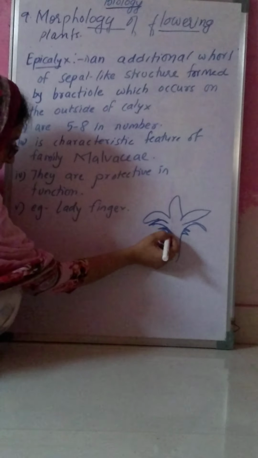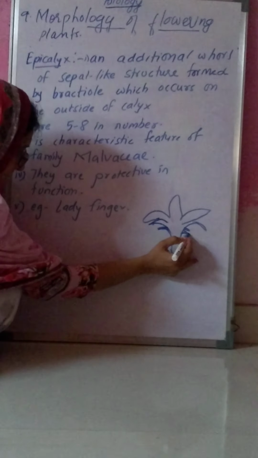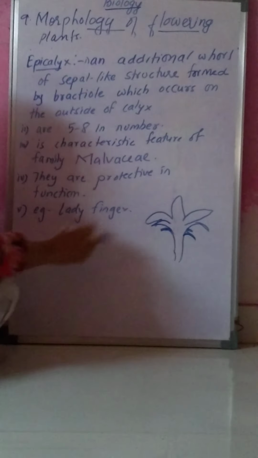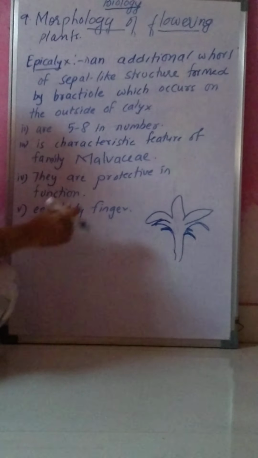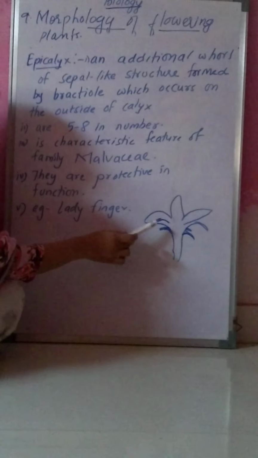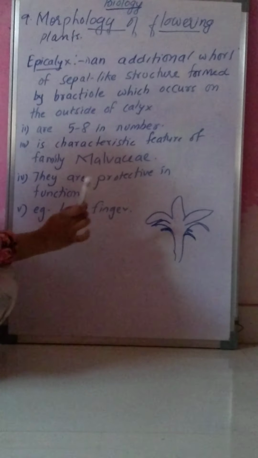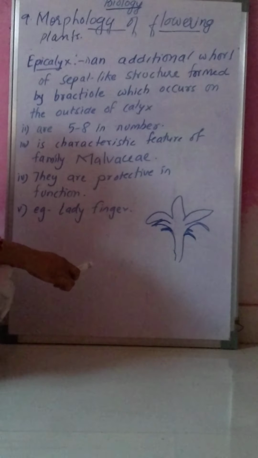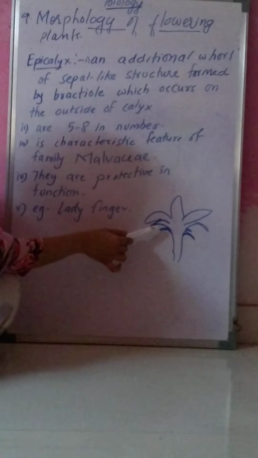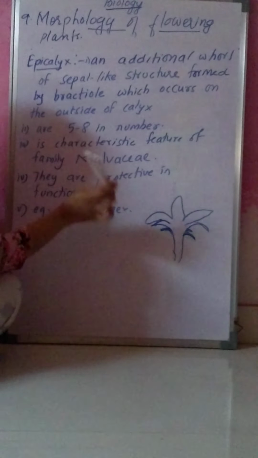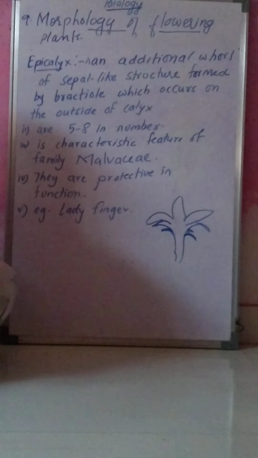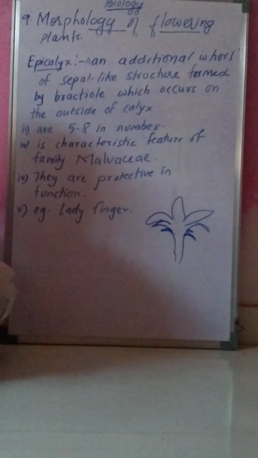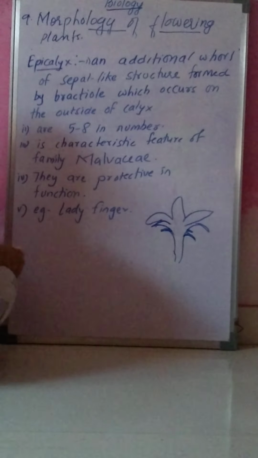If this is a calyx, outside of the calyx we will find the epicalyx. And if we count, their number is around 5 to 8.